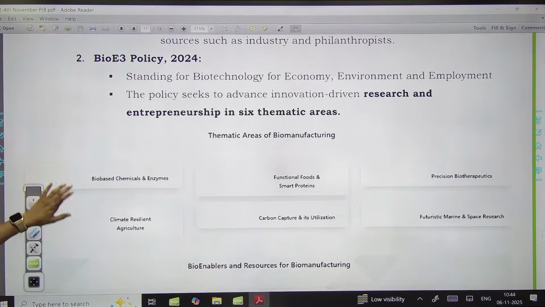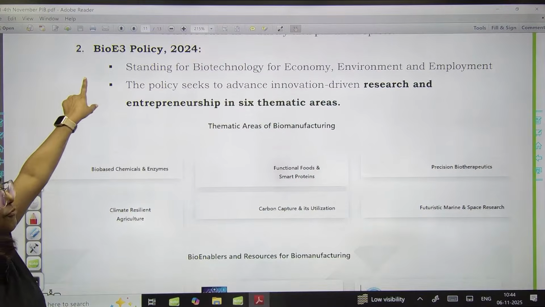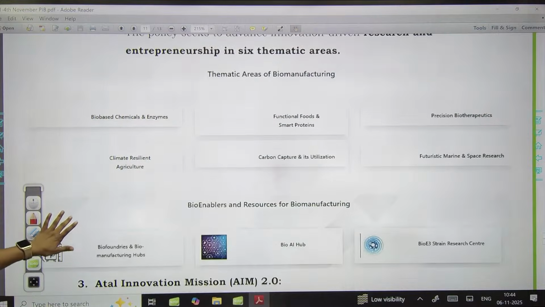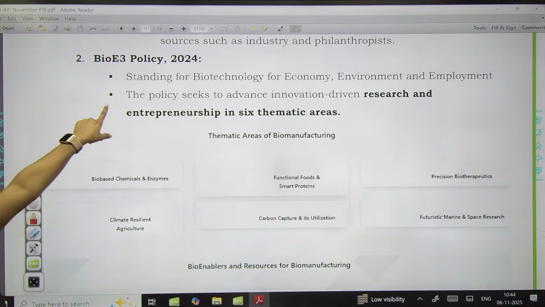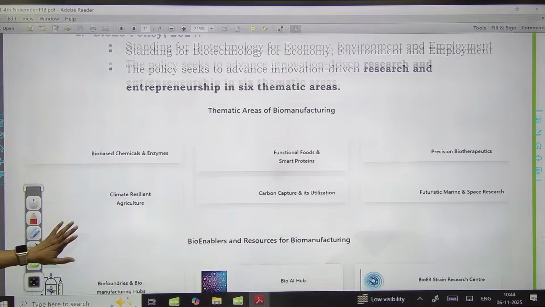Now, Bio E3 policy 2024, again very important. Tell me what is the full form of Bio E3? It was launched to promote the bioeconomy or biotechnology. It is written here: biotechnology for economy, environment and employment. Remember the full form of it.